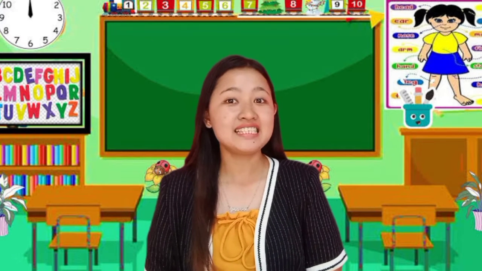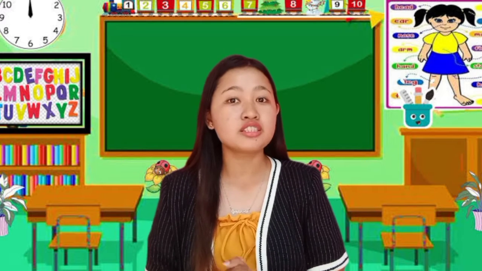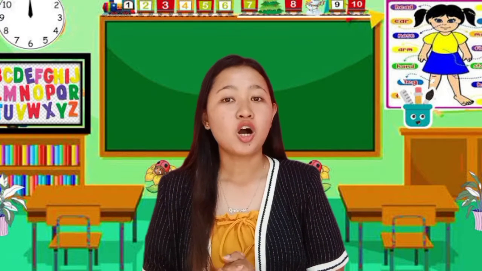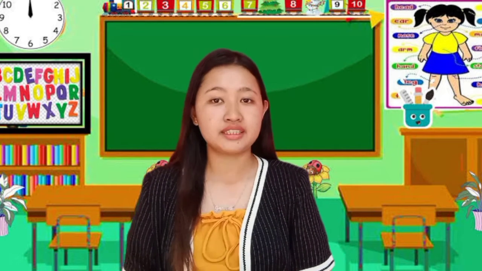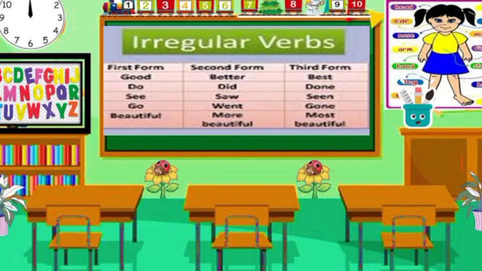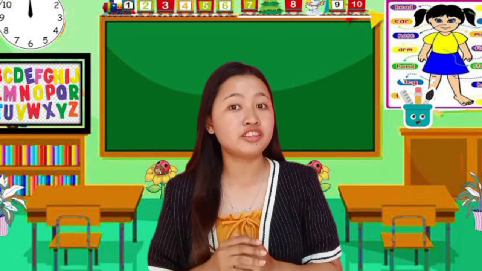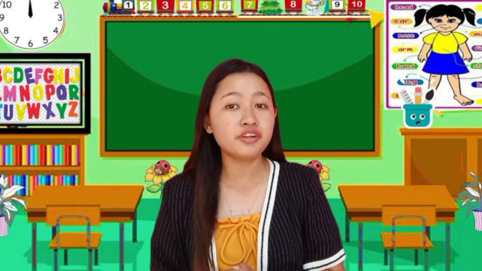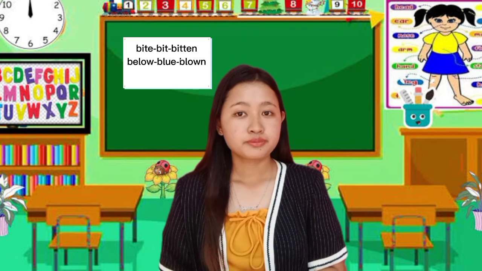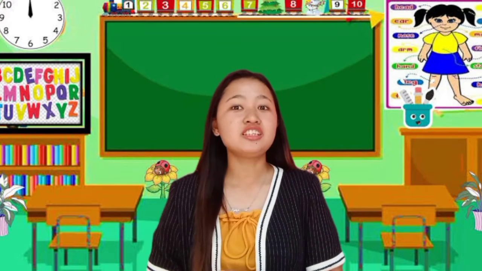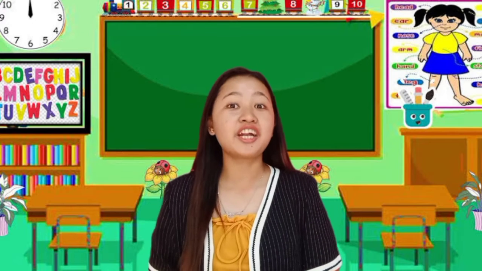Correct! Now let's see what are the examples of irregular verbs. All together, let's read. So who can give me another example of irregular verbs? Very good! All of your examples are correct.